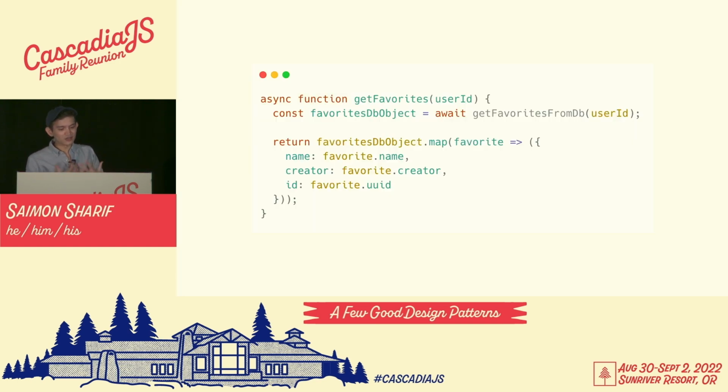As a candidate for adding caching, let's take a look at a different function that might be in our code base. We have this getFavorites function. For a given user ID, it returns that user's favorited NFTs, does a bit of transformation, all that good stuff. Essentially, we're fetching some data from our database before we transform it slightly. Let's figure out how to cache the getFavorites_from_DB method, and we're going to do it in such a way that we can add caching anywhere in our code base.